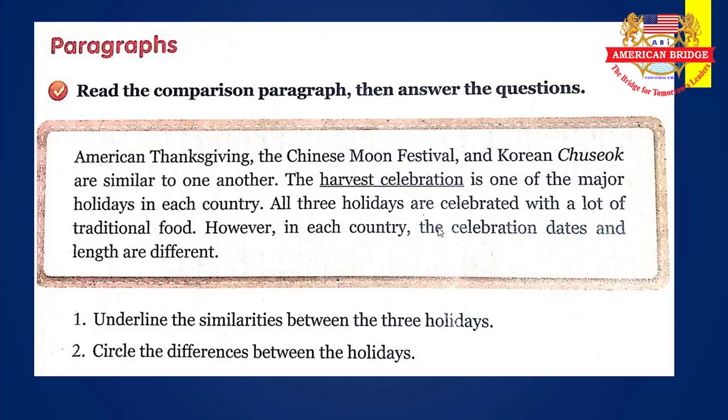Okay, so you have to underline the similarity between the three holidays and circle the differences between the holidays. So what is your answer, everyone? If you can find it, it means that you are able to recognize similarity and contrast. When you see a word like however, it shows a contrast idea, the differences. So starting from the however, you can find what differences the paragraph just mentioned.